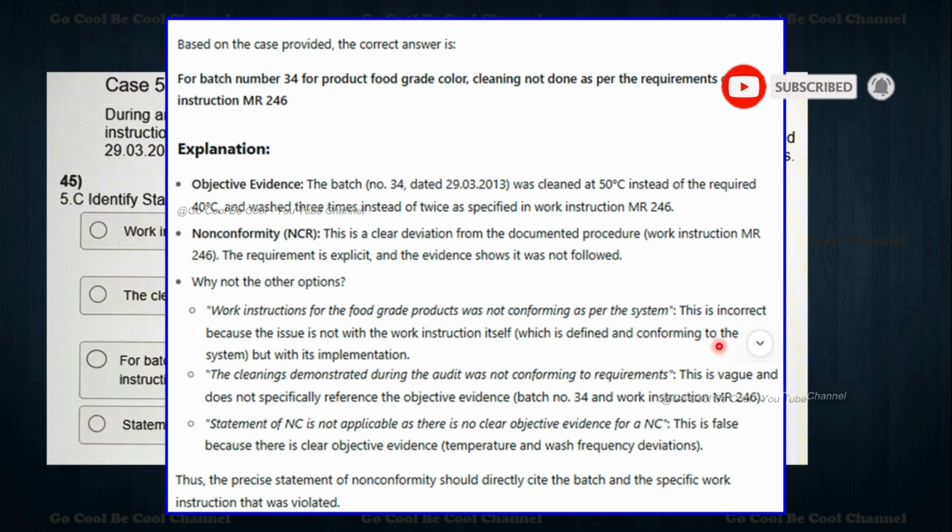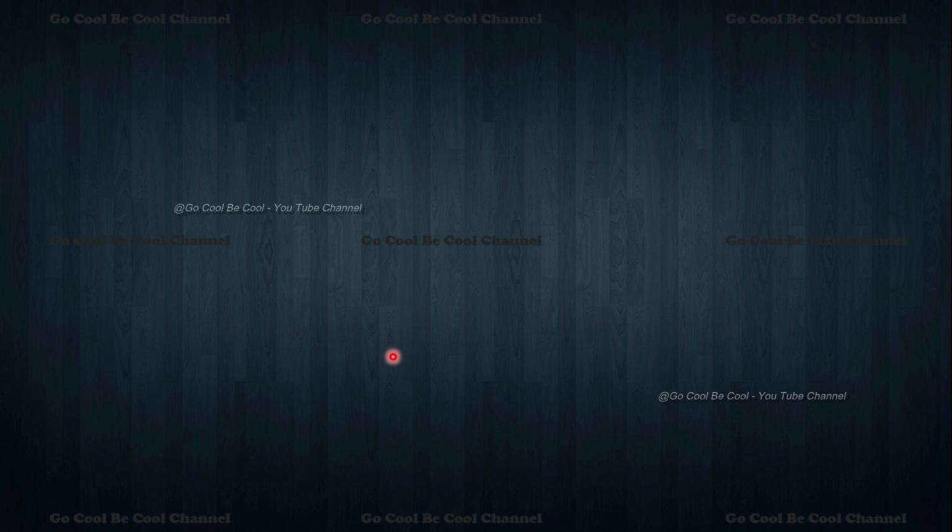The cleaning demonstrated during the audit was not conforming to the requirements is too general. Statement of NC is not applicable as there is no clear objective evidence for the NC is wrong, because the statement of non-conformity should directly cite the batch and the specific work instruction that was violated. So we have completed all these 45 questions with beautiful explanation, my dear friends.